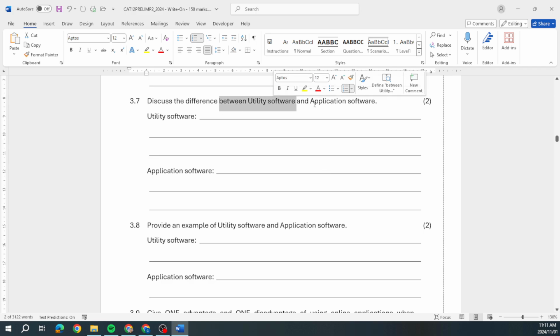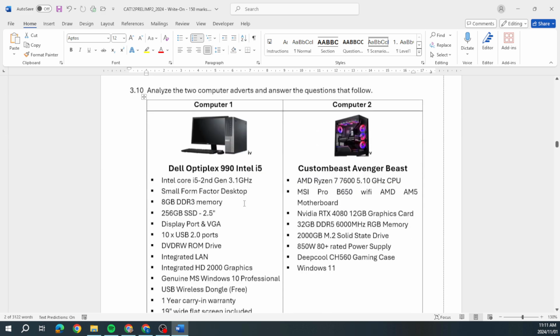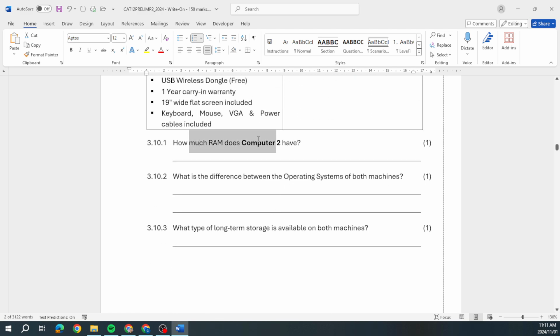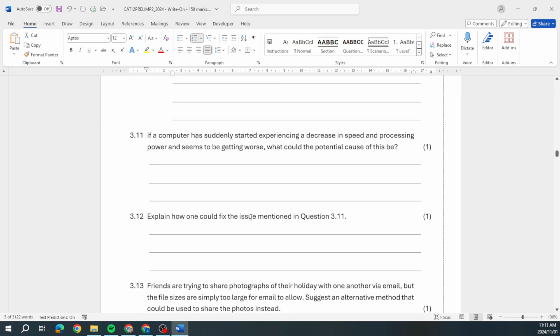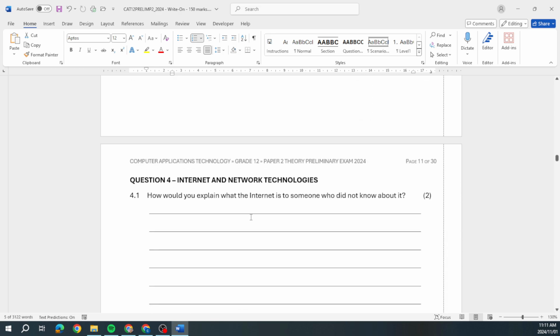Utility software, application software. Guys, I see similar questions. Advantages and disadvantages of online applications versus installed applications. I see the same thing. Look at this, specs of the PC, right? How much RAM? Difference between the OS, long-term storage. Okay, so I see very similar questions.